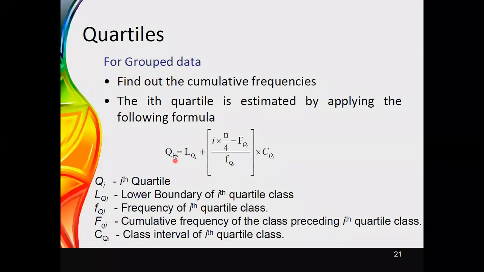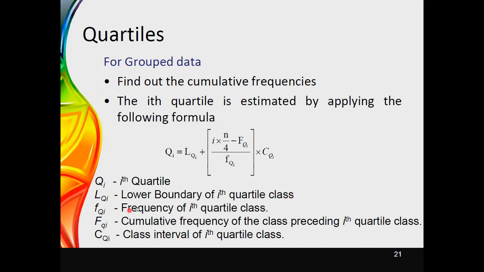Therefore, once i equals 1, it gives the value for the first quartile. i equals 2 is for the second quartile. i equals 3 is for the third quartile. Likewise, you may be able to identify the values of quartiles using this equation. Therefore, for grouped data, you may use this. And if I go through these terms, Qi is meant to be the ith quartile, and LQi is the lower boundary of the ith quartile class.